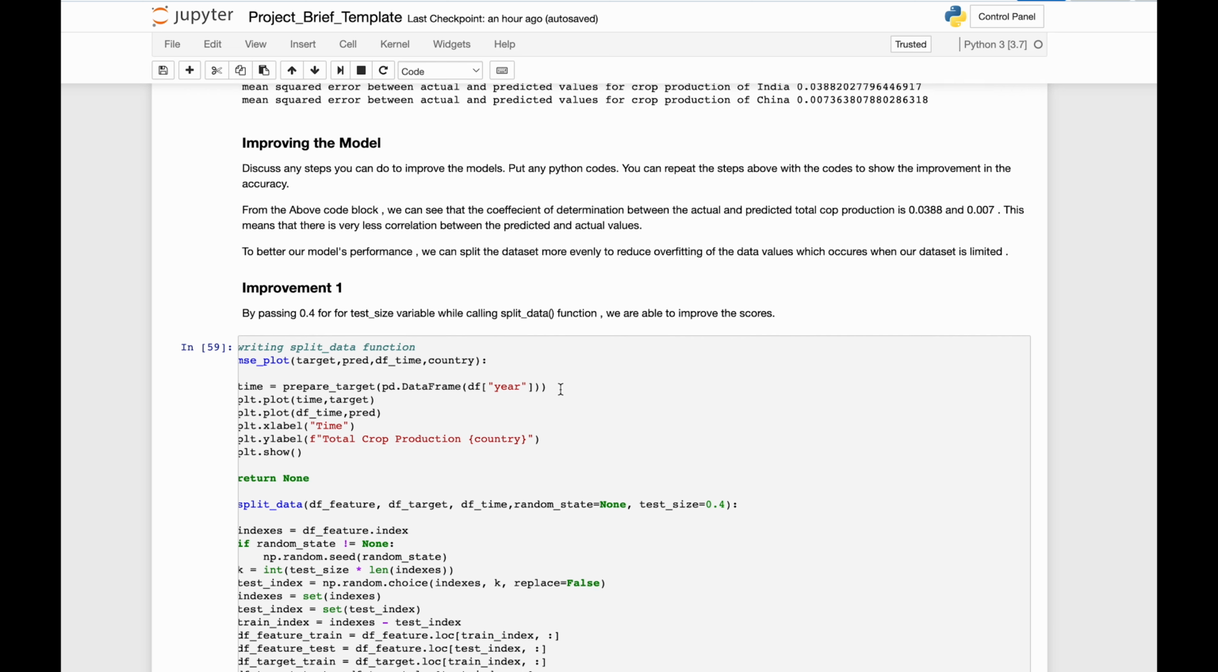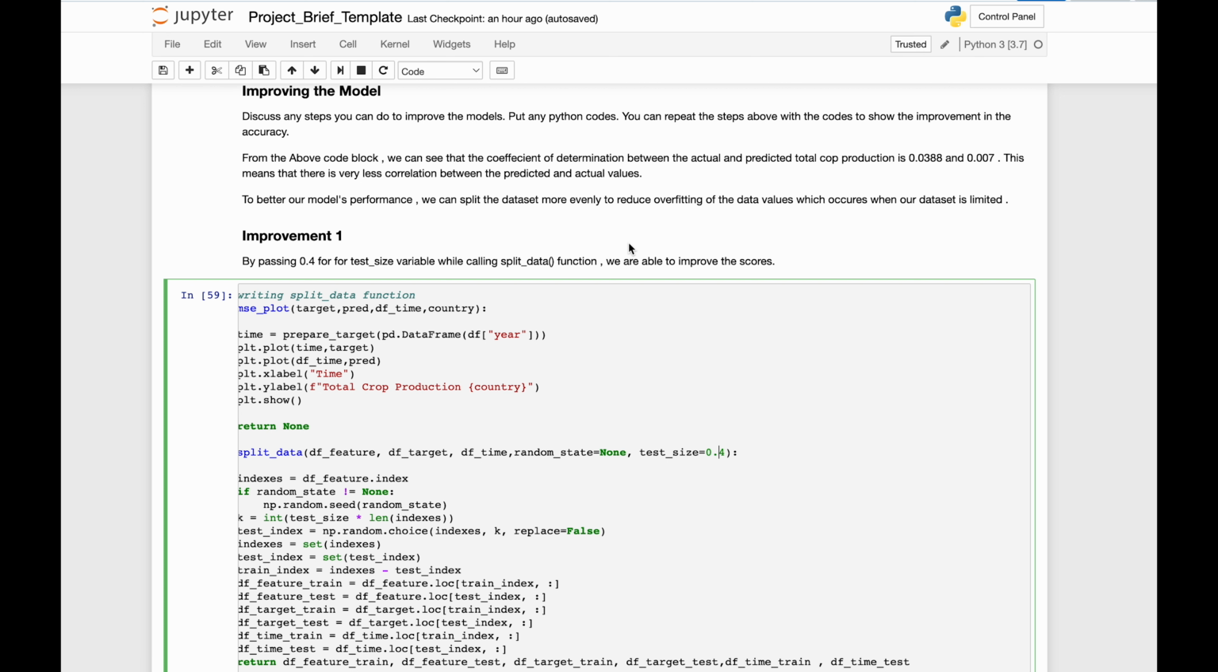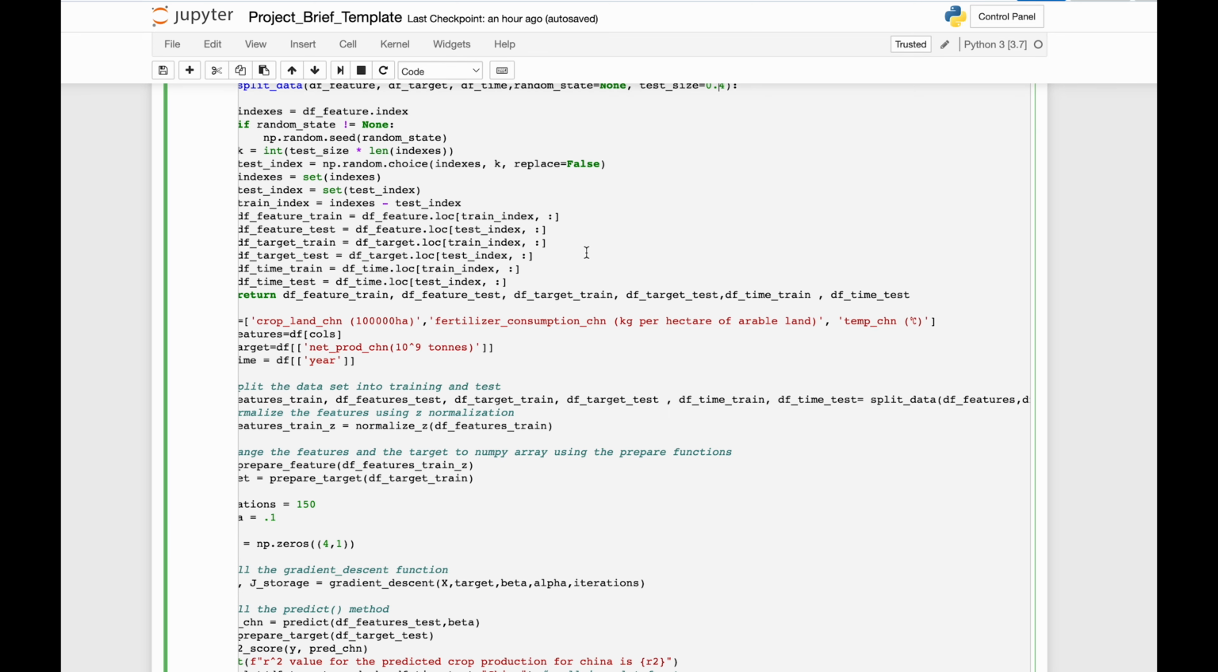Improvement 1. To better our model's performance, we can split the dataset more evenly to reduce the overfitting of data values, which occurs when our dataset is limited. Changing test size to 0.4, we are able to improve R-square values for our models for China and India to 0.88 and 0.9334. As you can see, this is a significant improvement from the previous model.